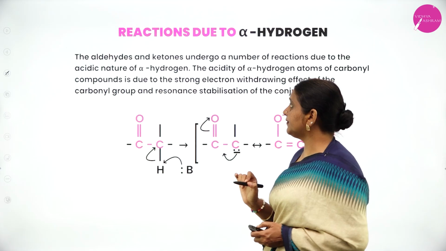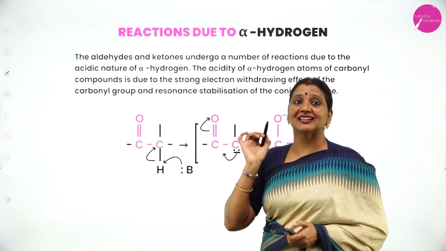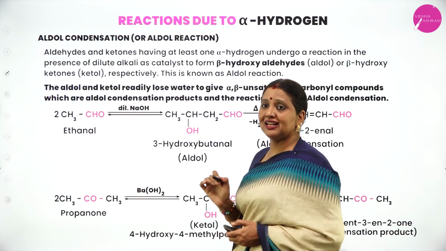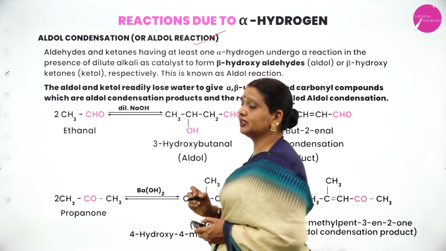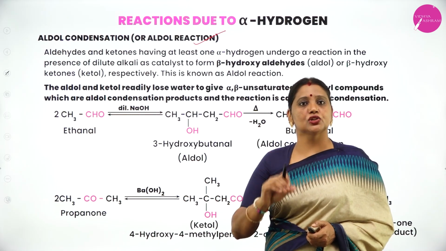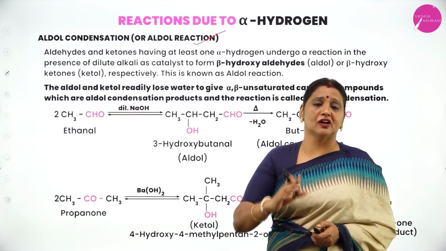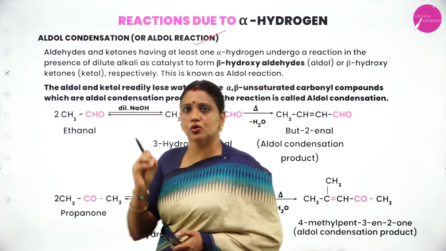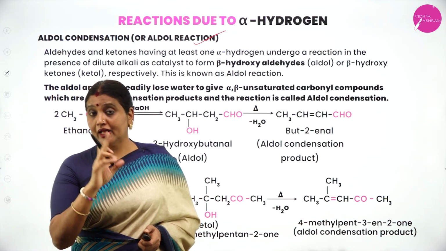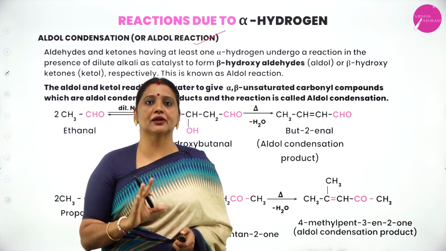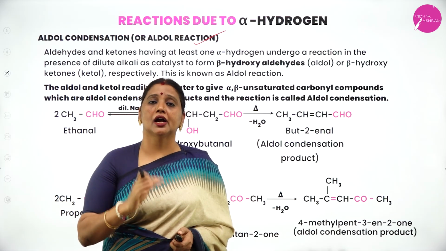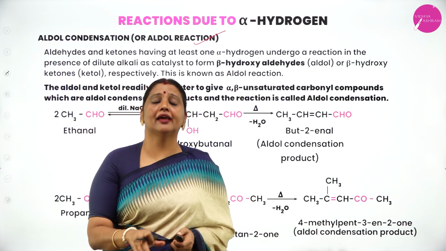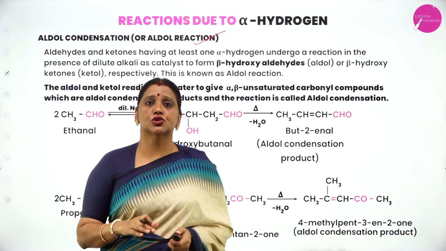Those containing alpha hydrogen undergo aldol condensation. So what is aldol condensation? Now I'll consider aldol condensation. Aldehydes and ketones which contain at least one alpha hydrogen. What's the condition for aldehydes and ketones to undergo aldol condensation? There must be at least one alpha hydrogen. What is alpha hydrogen? Hydrogen atoms which are attached to the alpha carbon. What is the alpha carbon, children? The carbon atom which is directly attached to the functional group.